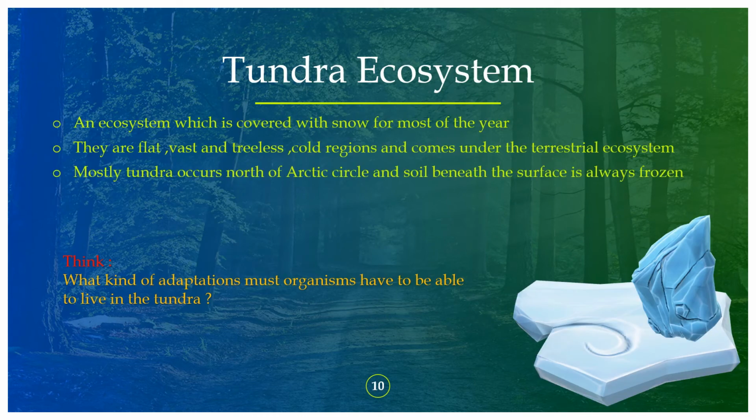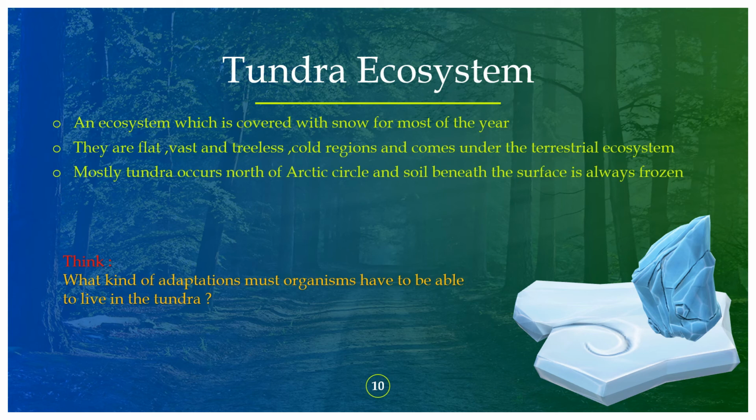Tundra ecosystem. The tundra ecosystem is covered with snow for most of the year. Mostly this tundra ecosystem occurs in the north of the Arctic Circle. Since it is freezing cold for most of the year, the soil beneath the surface is always frozen, so there is no chance for any trees to grow.